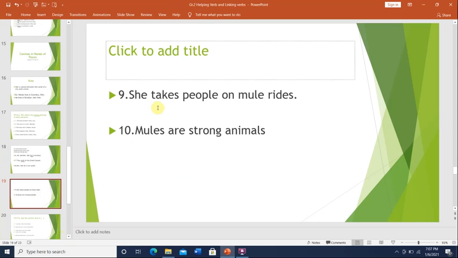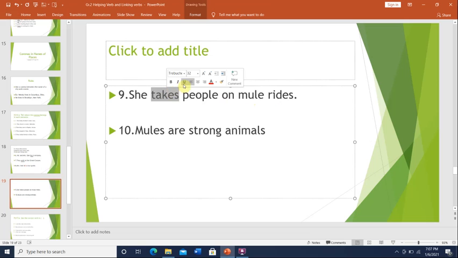Number 9, she takes people on mule rides. Takes is an action verb and we will underline it. Mules are strong animals. Are here is the verb, and it's a linking verb, so I will circle it. Put a circle around are.